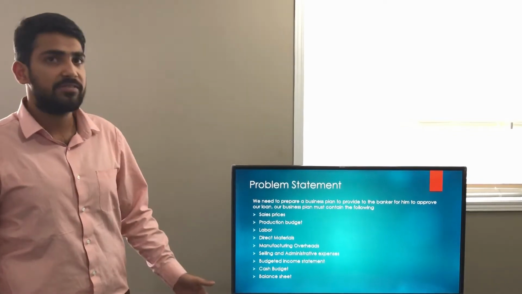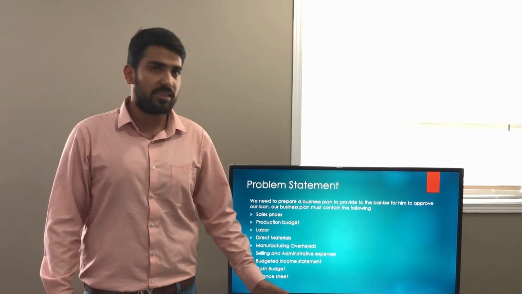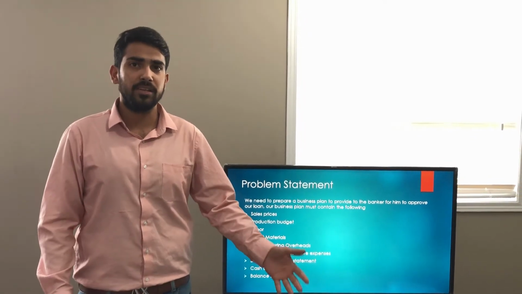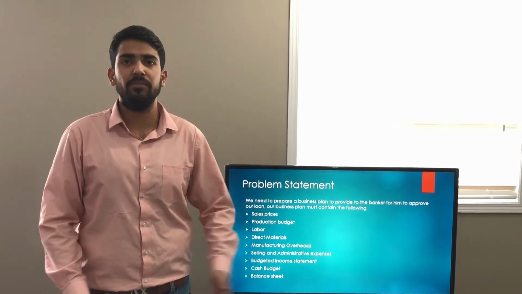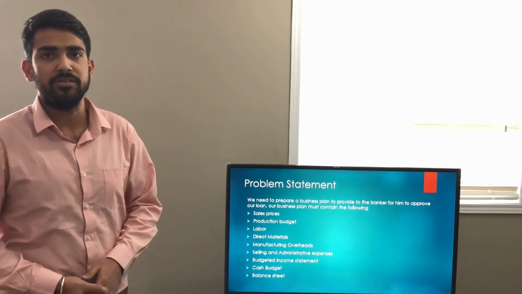Next would be the balance sheet. This will show the main assets and liabilities of our company. So all the machineries that we are going to buy will be our assets, and the bank loan or any other expenses that we'll buy on credit will become our liabilities. So this is the main thing that we need to cover in order to get a loan approved.